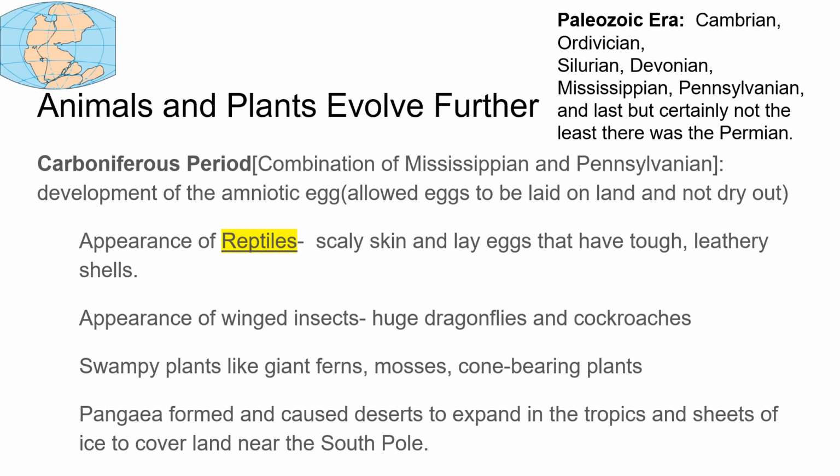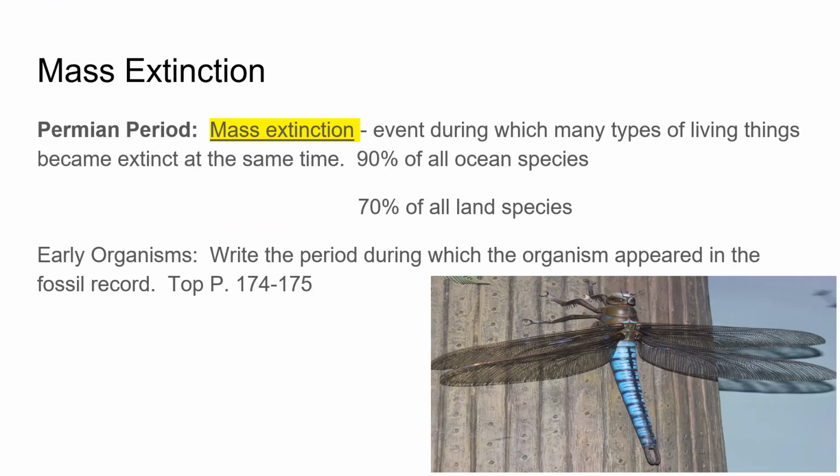It's when we had the first appearance of winged insects, huge dragonflies, and cockroaches. We had swampy plants like giant ferns, mosses, and cone-bearing plants. Pangea formed and caused deserts to expand in the tropics and sheets of ice to cover land near the South Pole. Mass extinction. During the Permian period, there was a mass extinction, which is an event during which many types of living things become extinct at the same time. 90% of all ocean species and 70% of all land species.